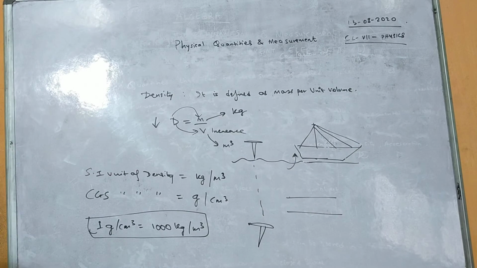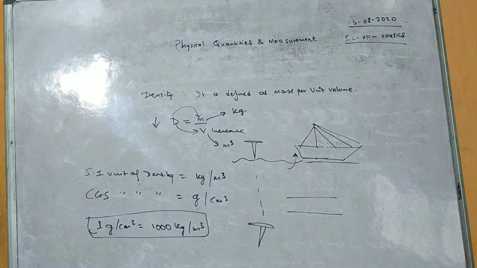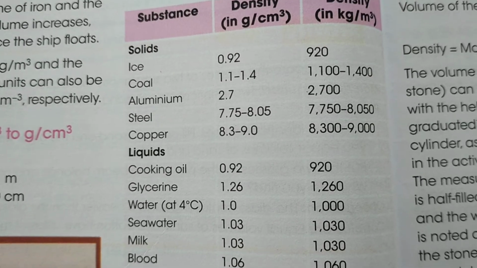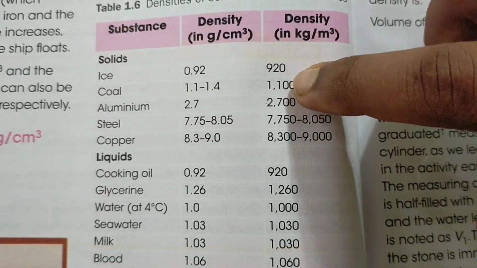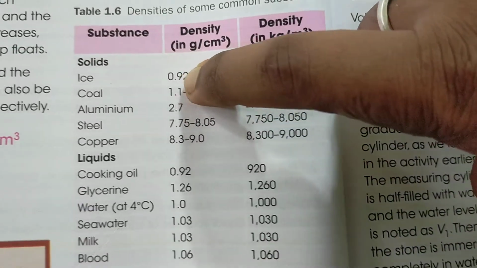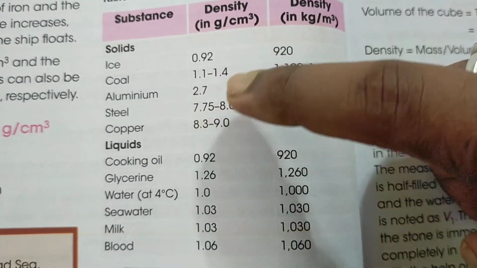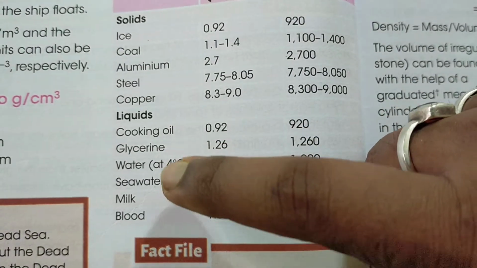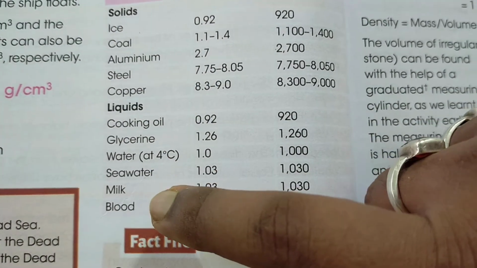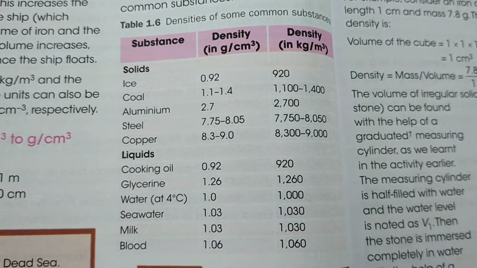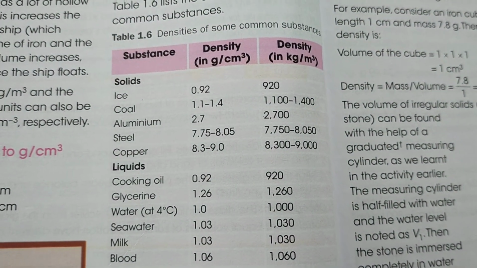Okay, so density calculation also plays a vital role. To calculate density, first we should know the mass and volume. The density of a few substances is fixed, like ice, whose density is 920 kg per meter cube, or 0.92 gram per centimeter cube. Coal, aluminium, steel, and in terms of liquids, cooking oil, glycerine, water, seawater, milk, blood, these densities are fixed. Okay, so these densities do not change with respect to time.